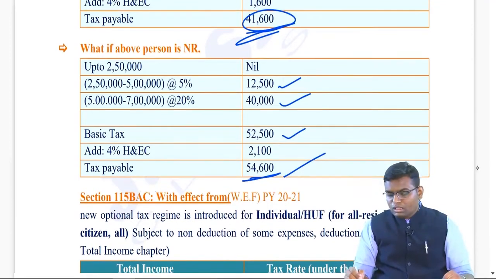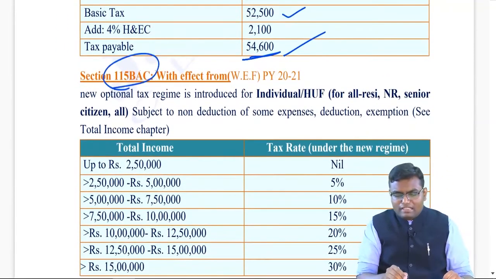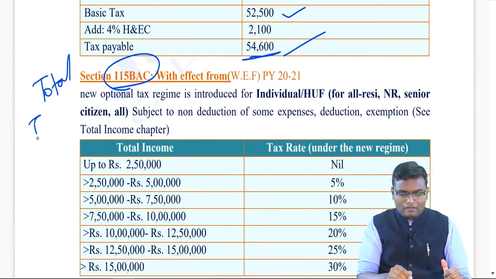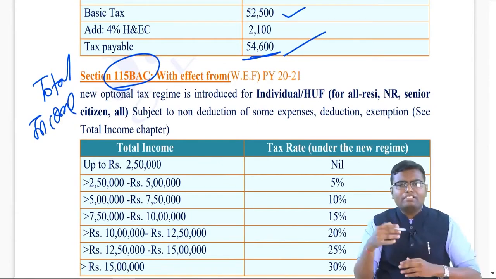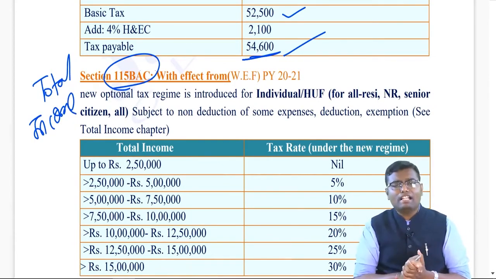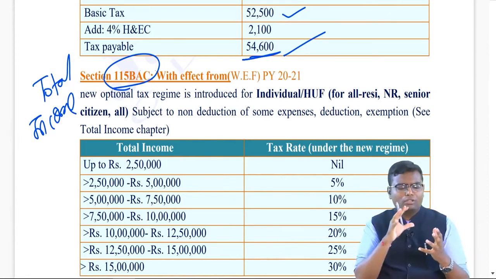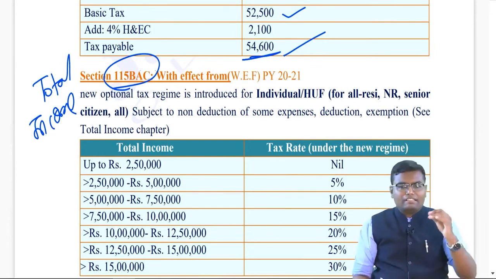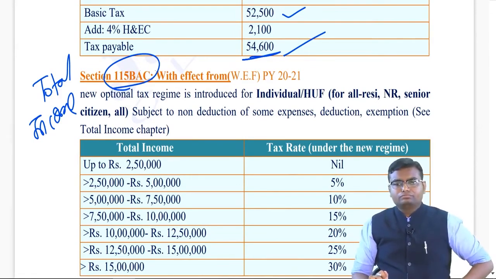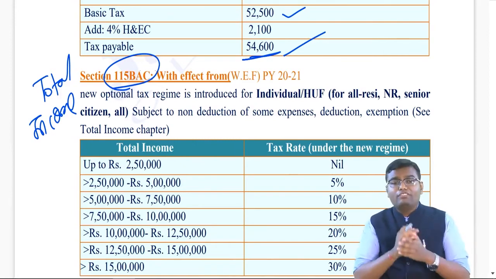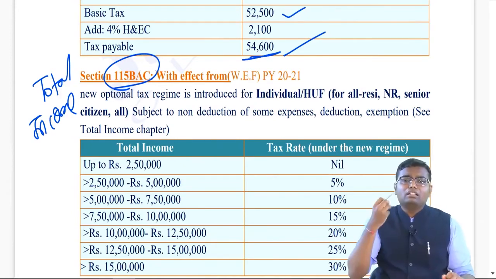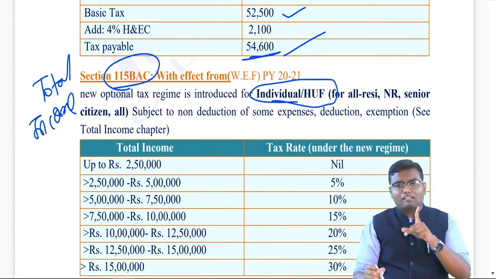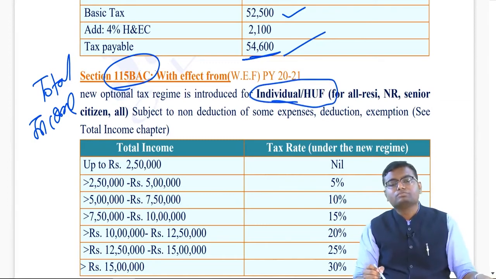Then there is a section over here, 115BAC. In detail, I will teach you this section in the chapter called total income, not as of now. But many a times, whenever this section comes into the picture, I will give you the reference of that so that you can correlate both the things. Whatever slab rate we have studied up to now, it is still applicable for previous year 2021. But in the last budget, our finance minister has given one option to individual and HUF. The option is given only to two persons, individual and HUF, not to others.